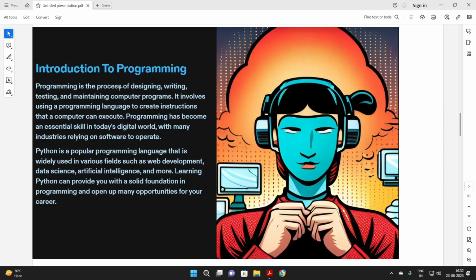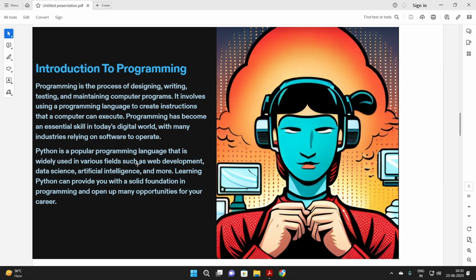Introduction to Programming. Programming is the process of designing, writing, testing and maintaining computer programs. It involves using a programming language to create instructions that a computer can execute. Programming has become an essential skill in today's digital world, with many industries relying on software to operate. Python is a popular programming language that is widely used in various fields such as web development, data science, artificial intelligence and more.